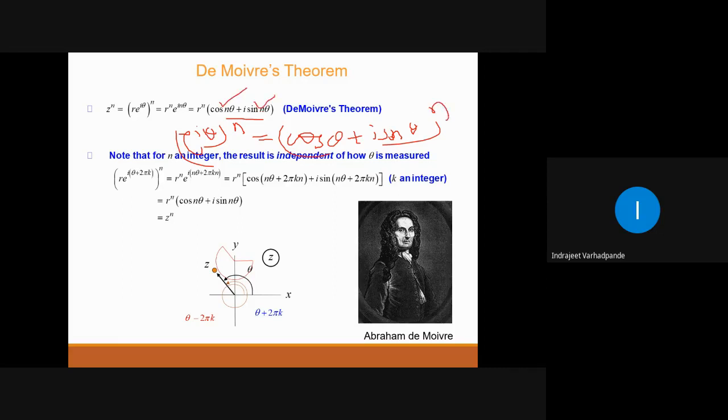Means the power raised is multiplied to the angle. So this is what De Moivre's theorem says. Now we know that this theta is periodic, so I can add a multiple of 2 pi, that is 2k pi, to the angle, and still your result will remain the same. So that is what De Moivre's theorem was, studied and discussed last year.